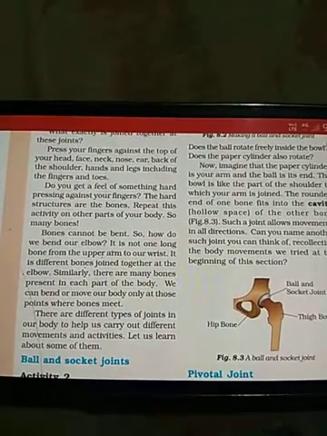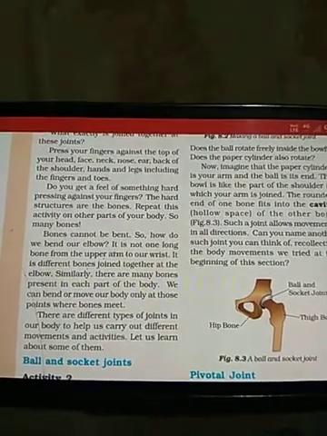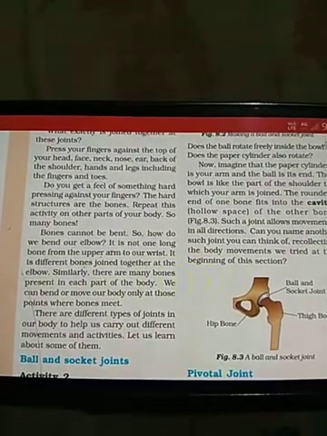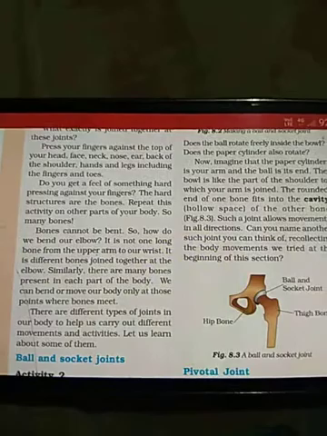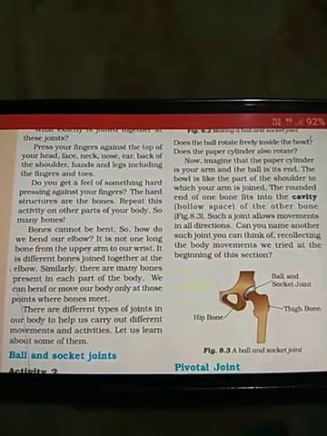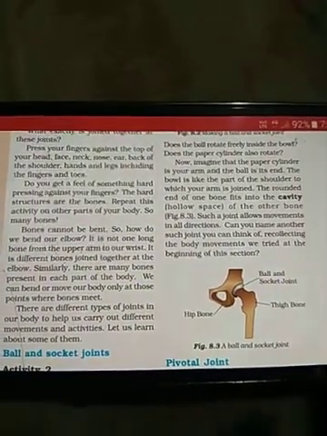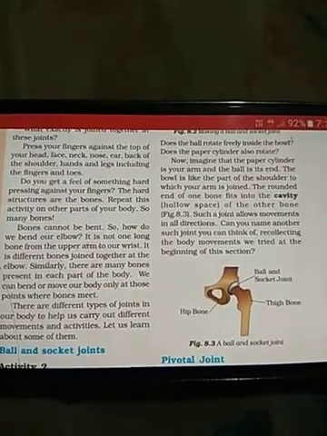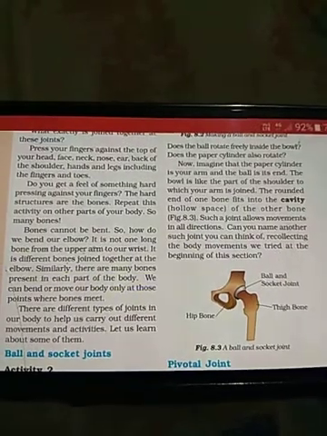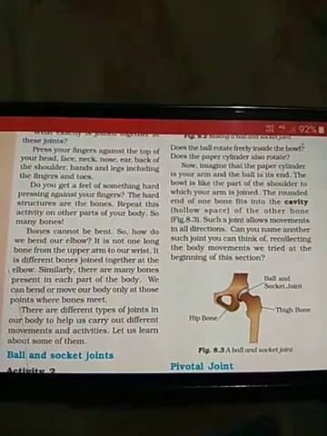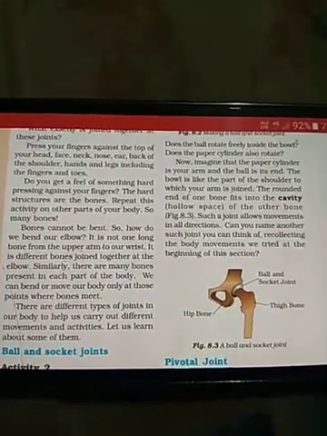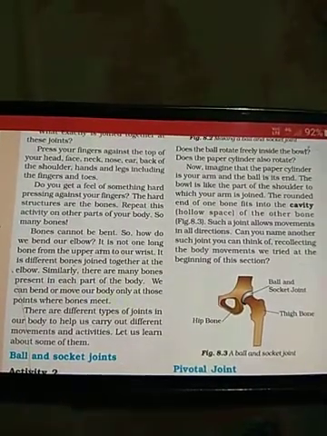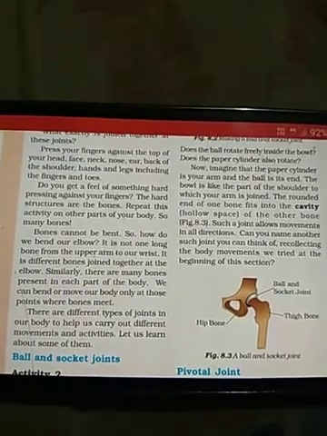There are different types of joints in our body to help us carry out different movements and activities. Before that, let me tell you, joints are of three types. Number one is fixed joint. Fixed joints are joints at which the bones do not show any movement. This type of joint is present in our skull. There are 8 bones joined together, but they do not show any movement. So these are fixed joints.